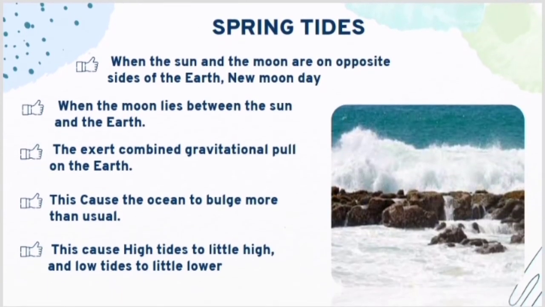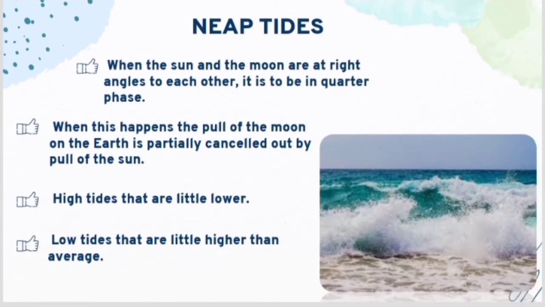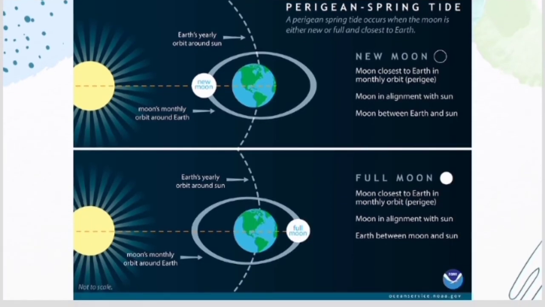Next are the spring tides, which occur during the new moon day when the moon lies between the sun and the earth. The gravitational pull will be exerted on the earth, so the ocean bulges more than usual, so the higher tide will be a little higher and the lower tide will be a little lower. Higher gets higher, lower gets lower. Next are the neap tides. These occur during the full moon day where the moon is partially towards the earth's surface. This tide changes high tides to lower and low tides to higher than the average level. Let's see the picture so that we'll get a clear idea.